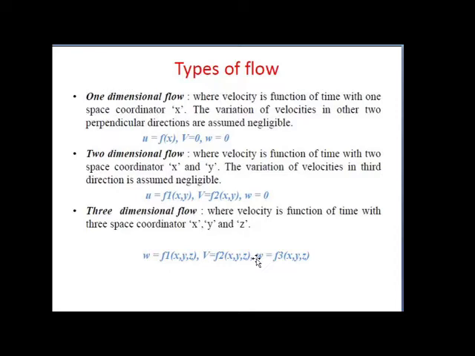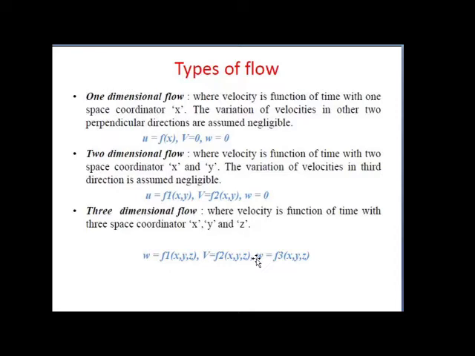Second is two dimensional flow, where the velocity is a function of time with two space coordinates x and y. Here the velocity in two directions is considered, means in the x direction and also in the y direction. u indicates the velocity in the x direction and v indicates the velocity in the y direction, and here w is 0. So u is equal to f1(x, y), v is equal to f2(x, y), and w is equal to 0.